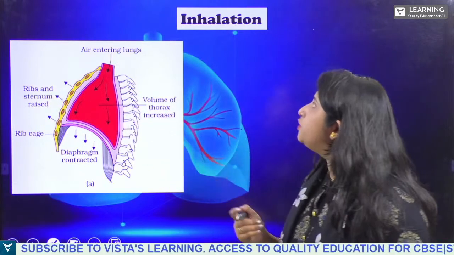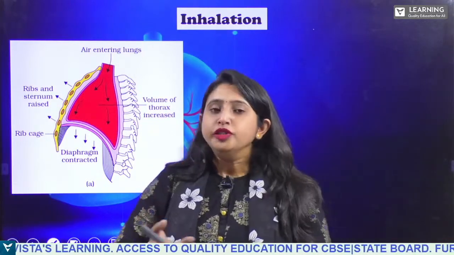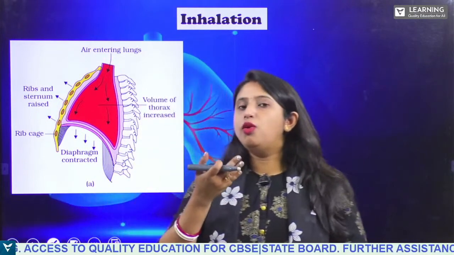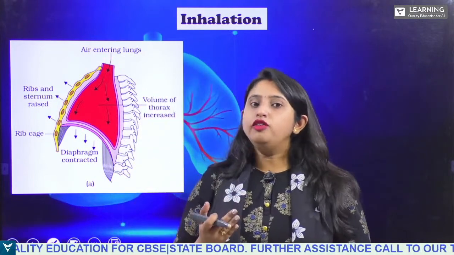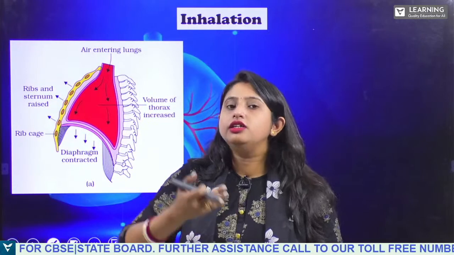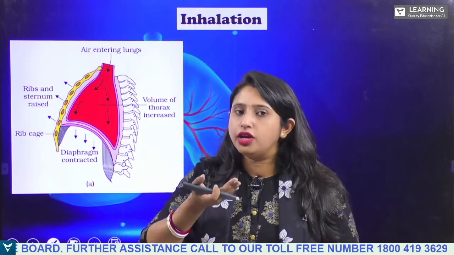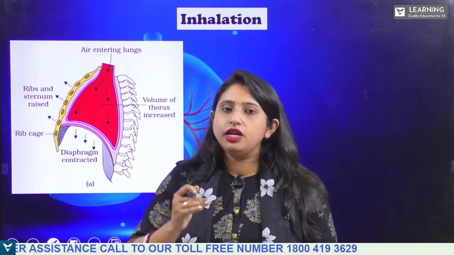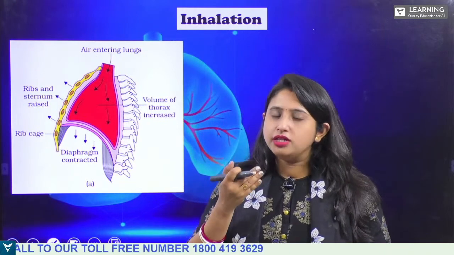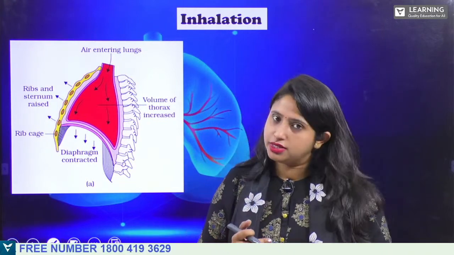During the process of inhalation, you breathe in. What you will see? When you breathe in, the diaphragm raises up, the ribs and the sternum raise up, that is contraction is taking place. Is that clear?